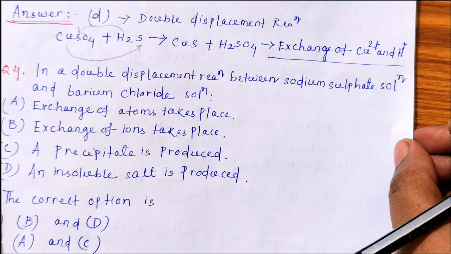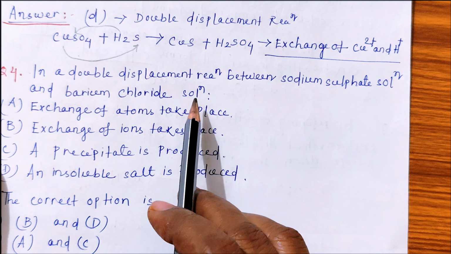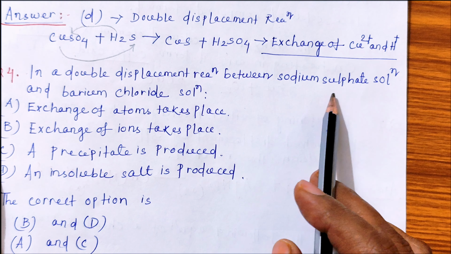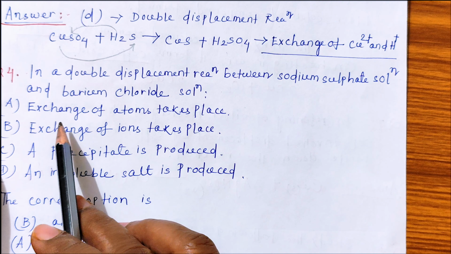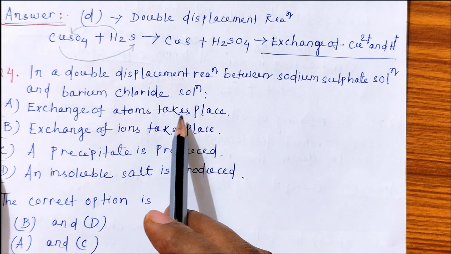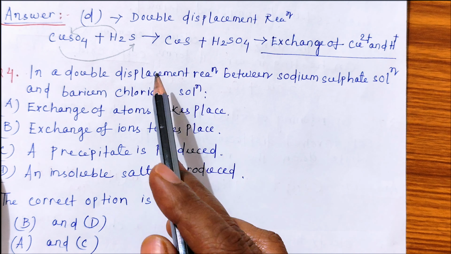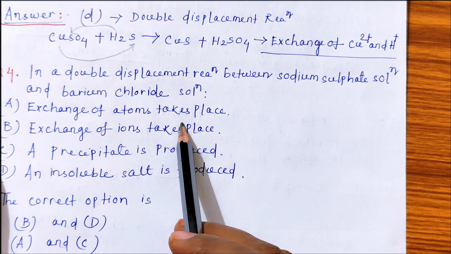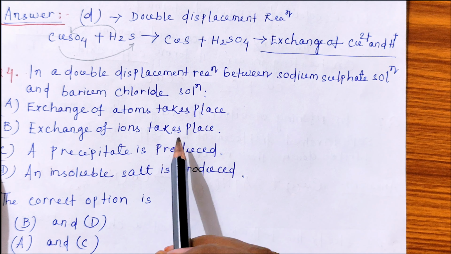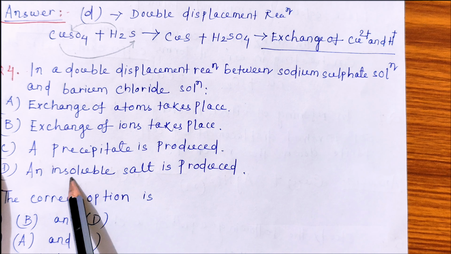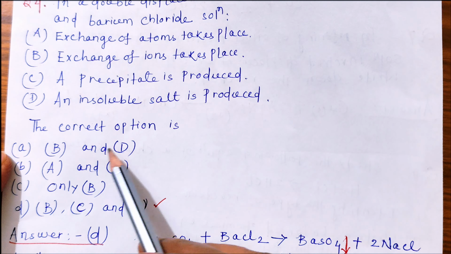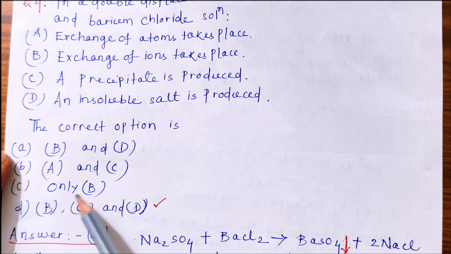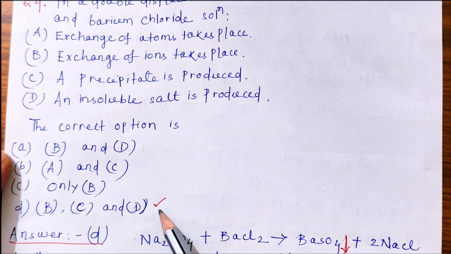Next, number 4. In a double displacement reaction between sodium sulfate solution and barium chloride, the options are: A, exchange of atoms takes place; B, exchange of ions takes place; C, a precipitate is produced; and D, an insoluble salt is produced. So the correct option is either B and D, or A and C, only B, or B, C, D. So the correct option is D.